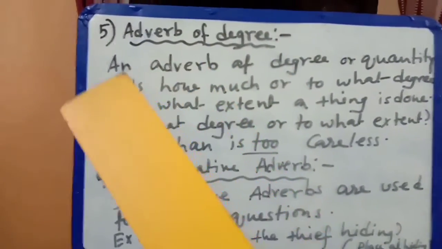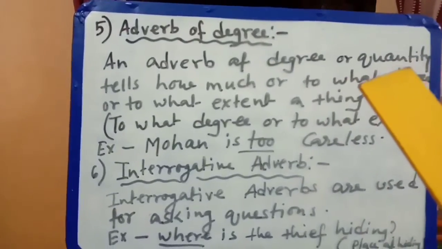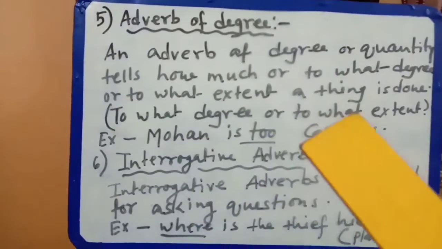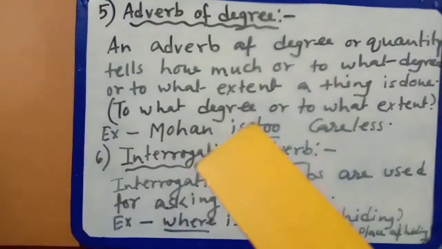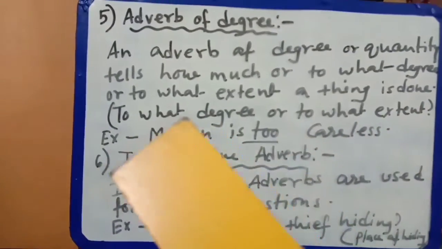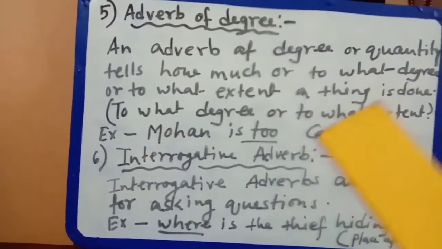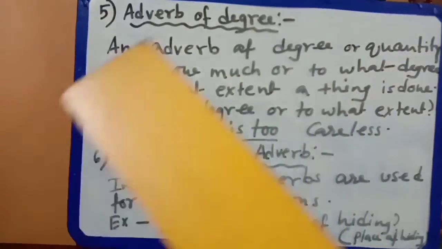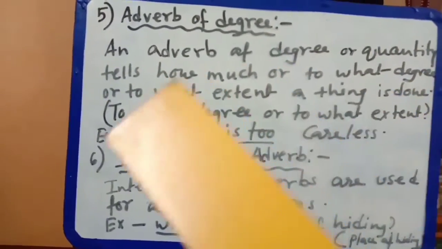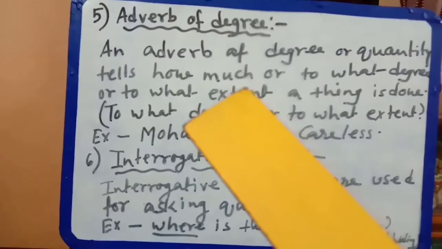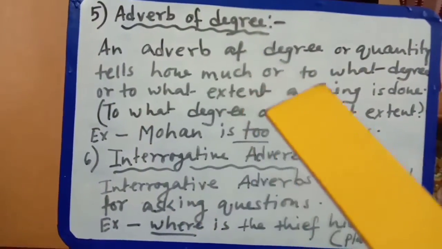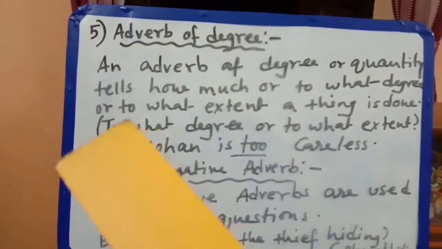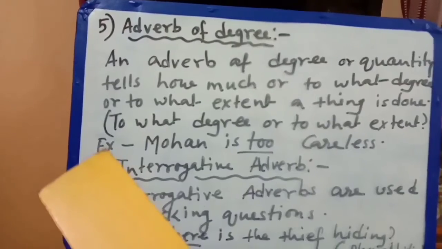What is the meaning of this? An adverb of degree or quantity tells how much or to what degree or to what extent a thing is done. That means we have to question with this, to what degree or to what extent. So again I am telling, the adverb of degree or quantity tells how much or to what degree. How much means you can say that it is quantity, and degree means to what extent. Okay, so here I have given the example also.